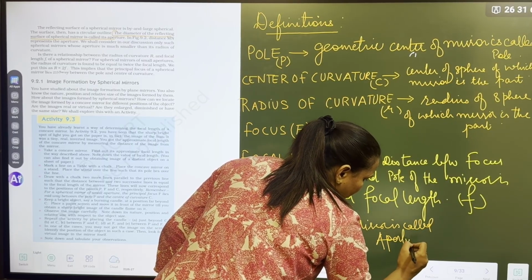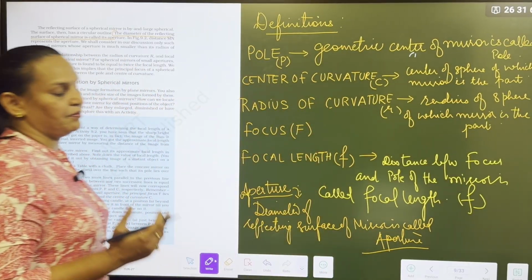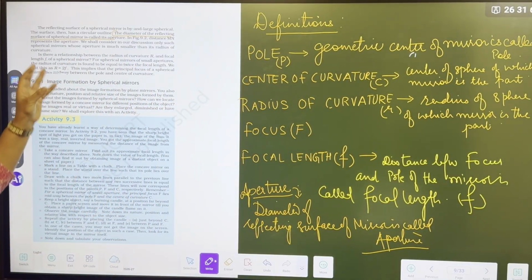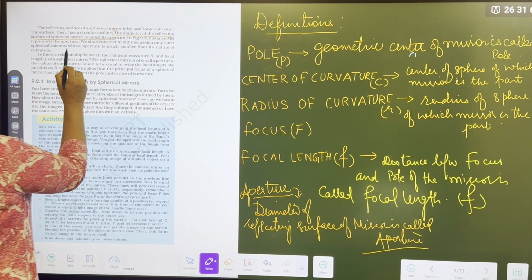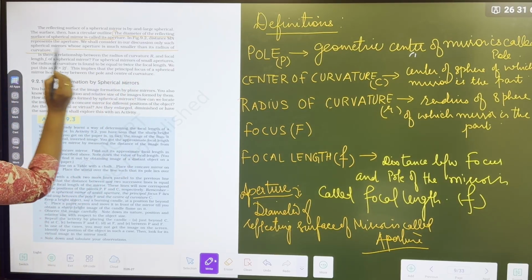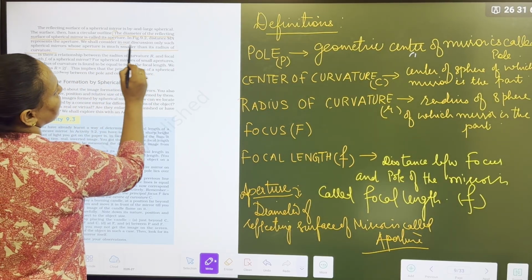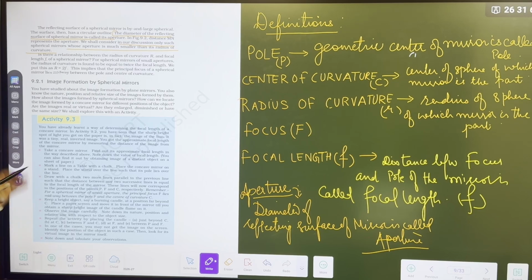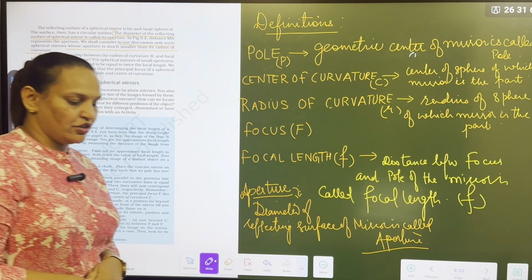Generally, in these mirrors, we prefer mirrors with a smaller aperture, meaning aperture should be smaller than the radius of curvature. We shall consider in our discussion only such mirrors where aperture is smaller than its radius of curvature.